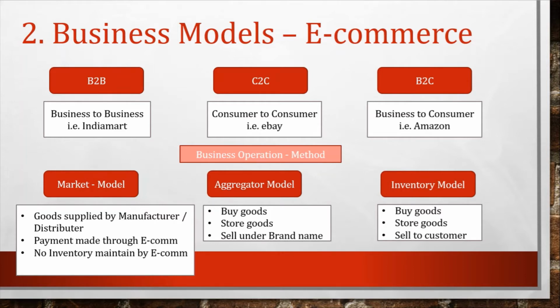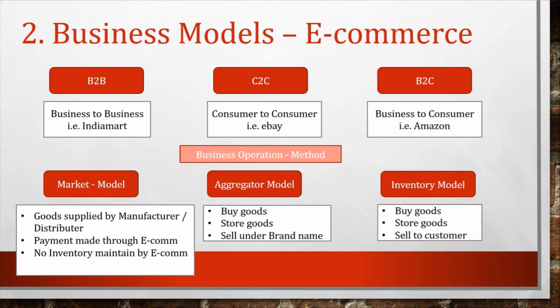Then how does the e-commerce business operate? There are another 3 models: market model, aggregator model, and inventory model. Under the market model, the e-commerce operator does not store any goods. They directly place the order with the manufacturer or supplier, and the payment made by the customer to the e-commerce operator is passed on to the manufacturer or supplier after deducting their commission. So there are three conditions: goods supplied by the manufacturer and distributor, payment made through the e-commerce operator, and no inventory maintained by the e-commerce operator.